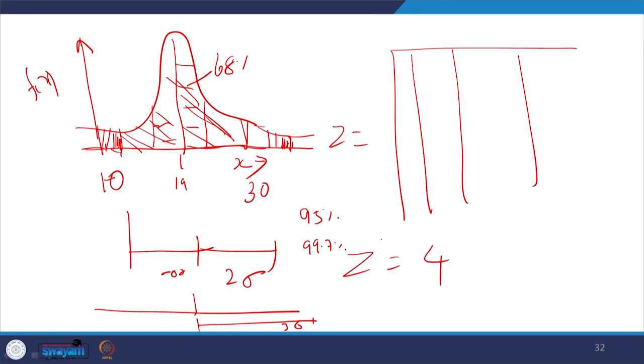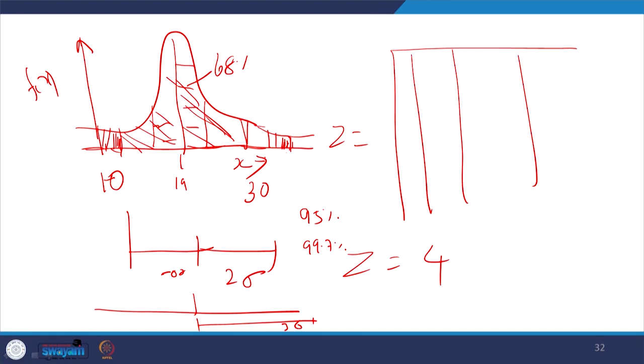So why is the value of Z not beyond 3? The possibility of the Z value being beyond 3 is only 0.3 percent. At the same time, the probability of x becoming extremely high or extremely low is only 0.3 percent. What is the meaning of that? Only a 0.3 percent chance that the value of Z will be more than 3. That is why all statistical tables give only 3.5 or 4, not beyond that. The probability of those extreme events happening is only 0.3 percent, provided it follows a normal distribution.